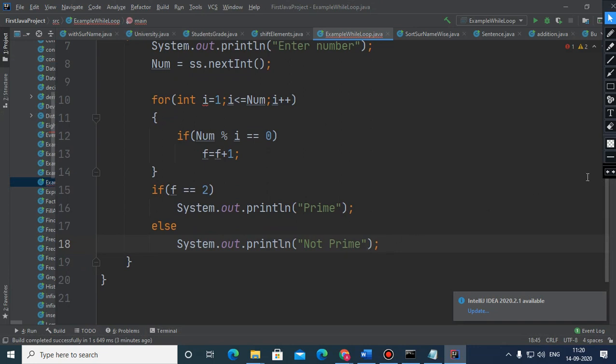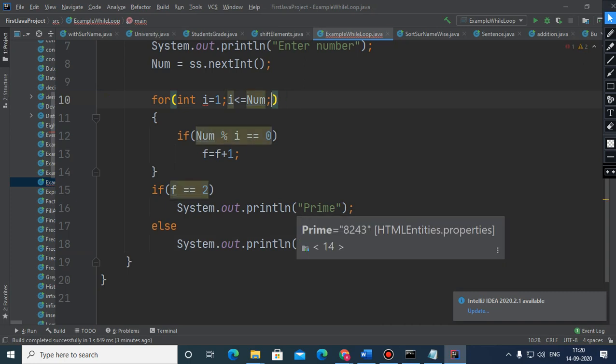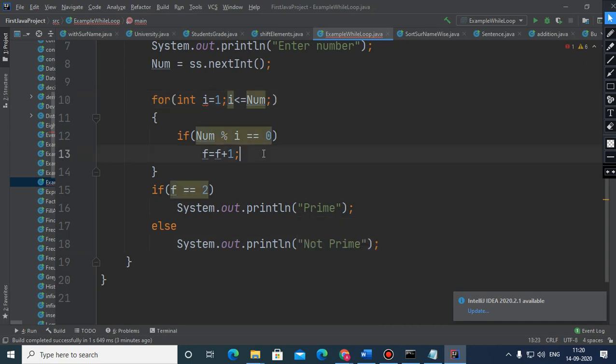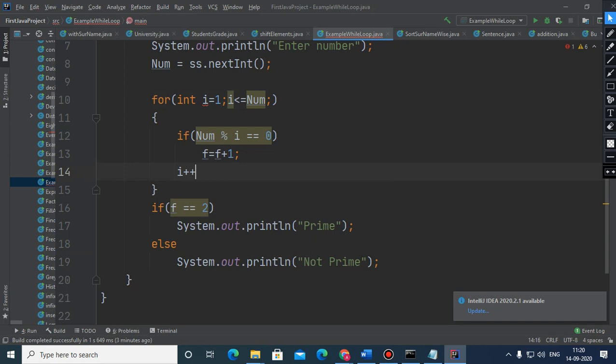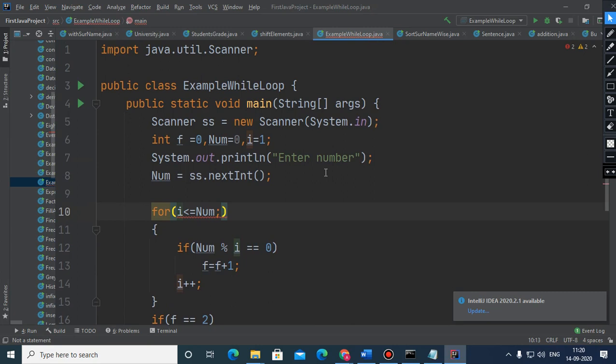Okay. So children, in a while loop, the iteration will not be here, and it will come at the end of the body of the while loop. And the initialization will not be here either, since we have already done it before.